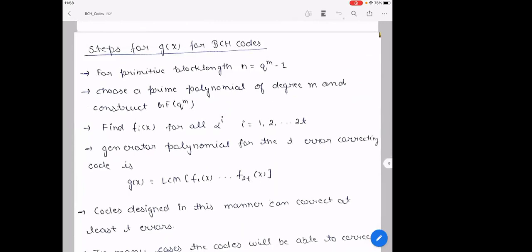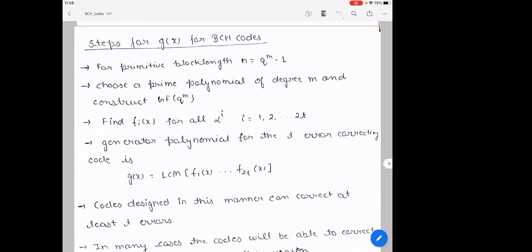So the steps for g(x) for BCH codes are: for a primitive block length n equal to q^m minus 1, choose a prime polynomial of degree m and construct GF(q^m). Then find the minimal polynomial fi(x) for all the alpha^i, where i runs from 1, 2 up to 2t. We are correcting T errors.